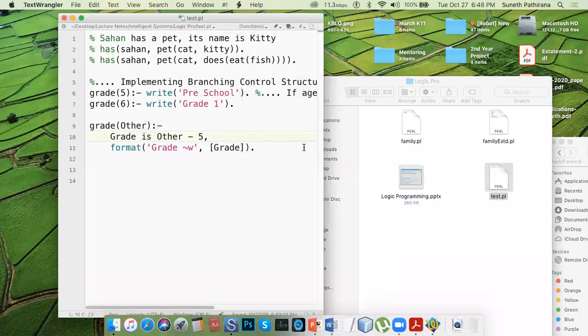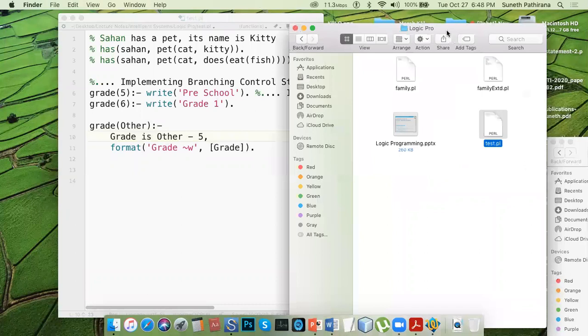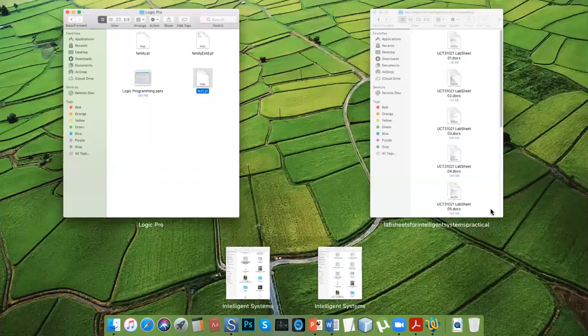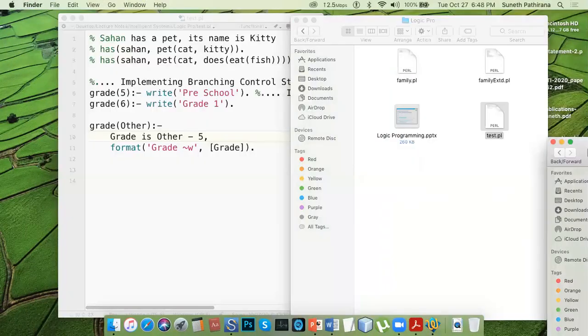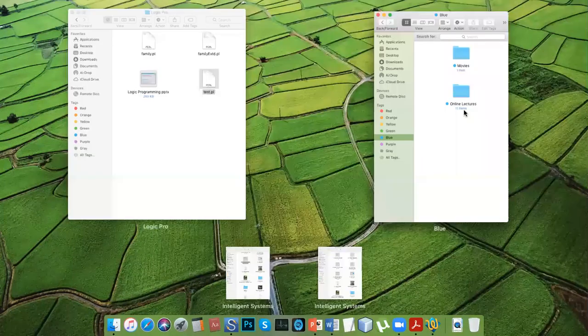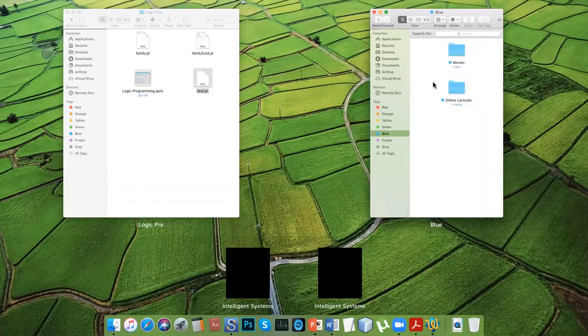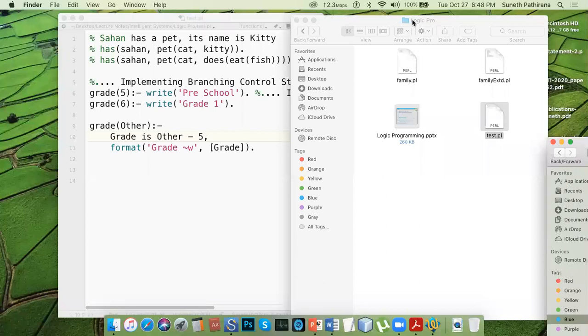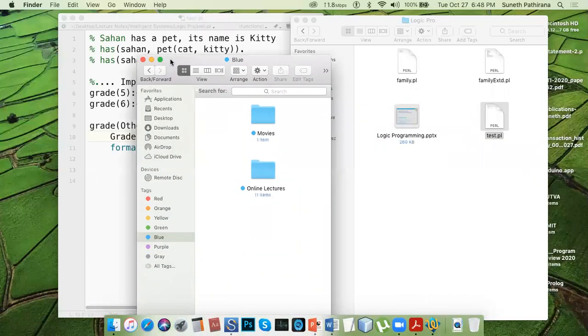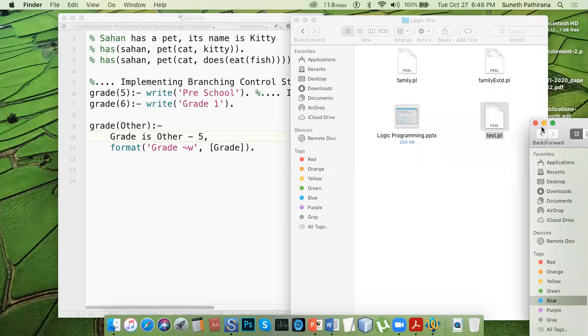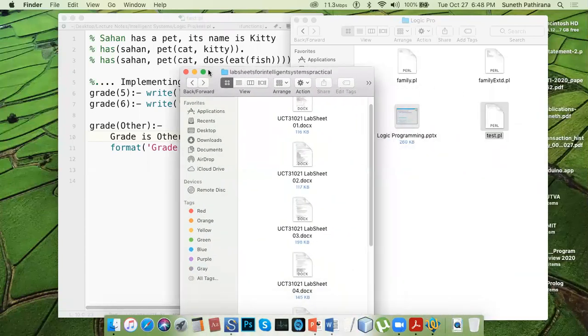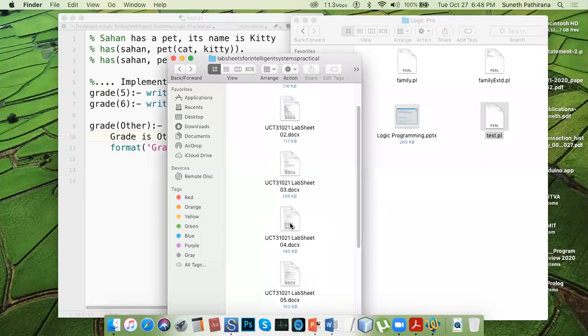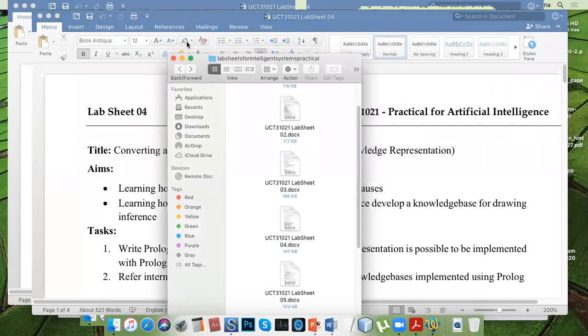And so we will, what's this actually? Lab sheet 4.